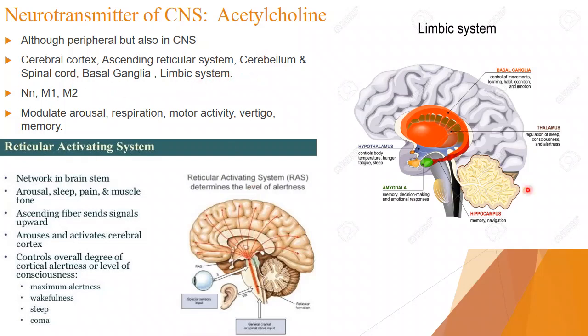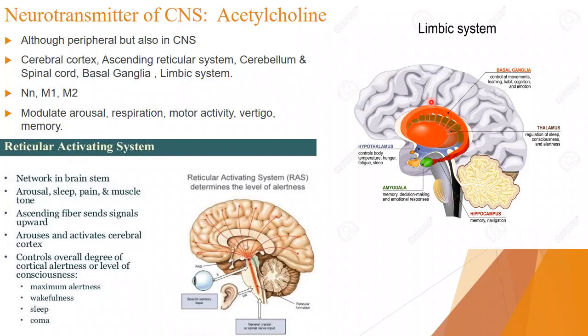This is what we call the cerebellum. Here you see the brain is a very complex structure. Inside the brain we have very small groups of cells, mainly we can say nuclei. Nuclei does not mean the cell nucleus.